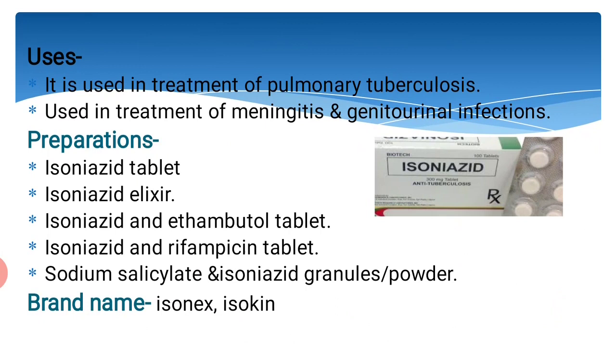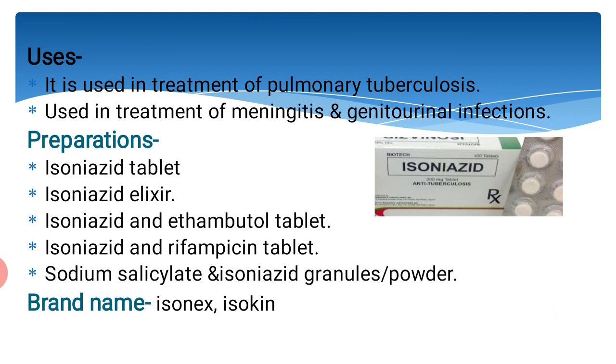The uses are, it is used in treatment of pulmonary tuberculosis, meningitis and genitourinary infections. Meningitis is the inflammation of meninges, and the meninges are the three membranes that cover brain and spinal cord, and meningitis can occur when fluid surrounding the meninges becomes infected.